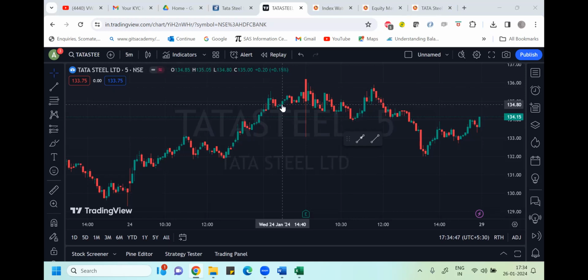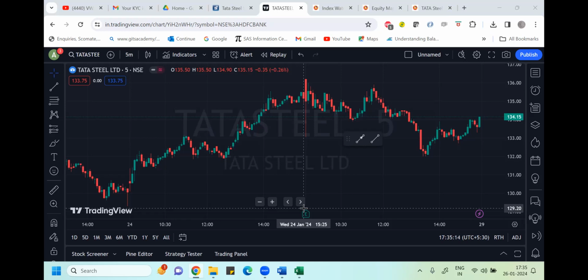So if you see this, 25th January, it started with a big red candle. If you see 24th, it closed somewhere around 134.15. So it closed around 134.15.